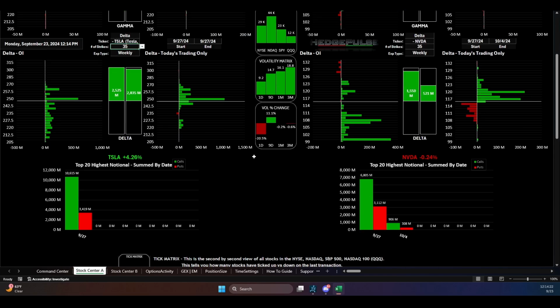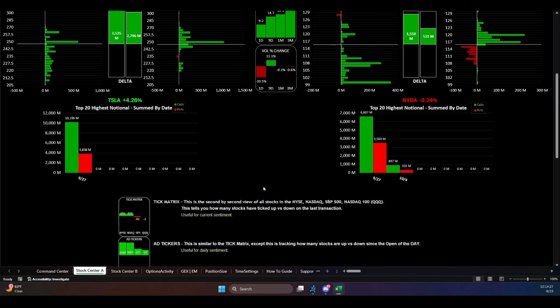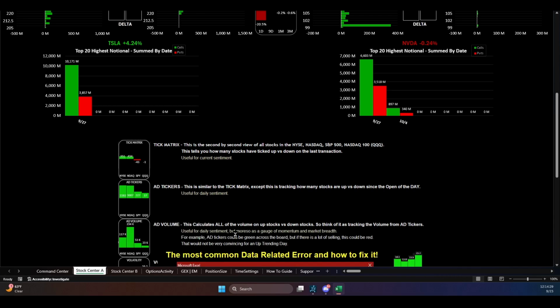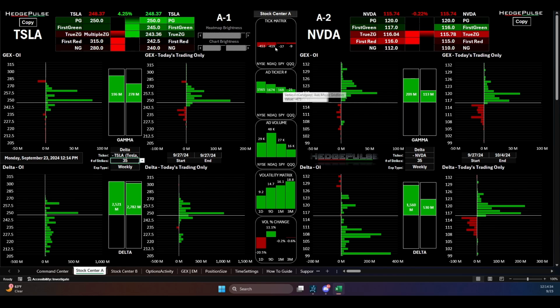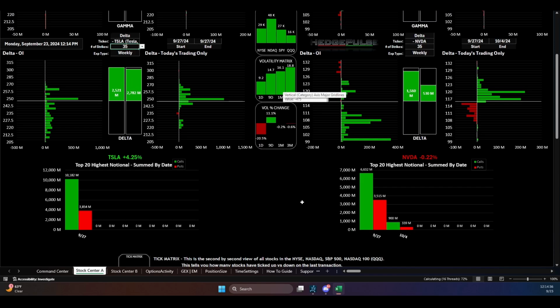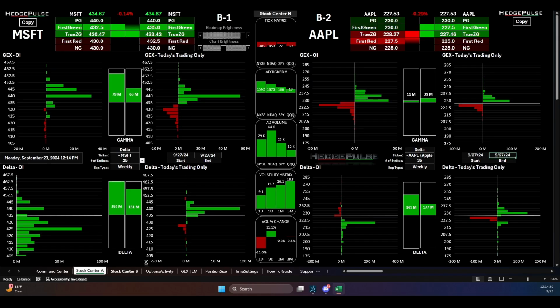All right. Now, down here, this is just information in the middle on the market breadth matrix, as I call it, here in the middle. And then we also do have the top 20 highest notional traded options summed by date. Okay. So some of our users like to call this the pressure gauge, which I like that idea. But anyway, that's a quick walkthrough of the stock centers.